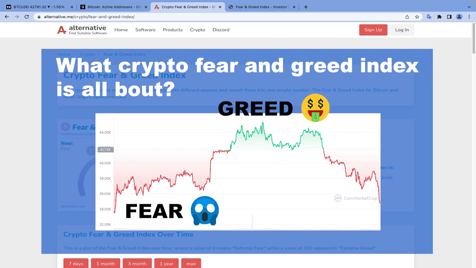When this situation reaches its extreme level, for example, when the market is in a high degree of greed, meaning the asset is highly overbought, it's very likely for the asset to be rejected, and we may see a decrease in the price. And on the other hand, when the market is in a high degree of fear, meaning the asset is highly oversold, it's very likely to see the price advance.